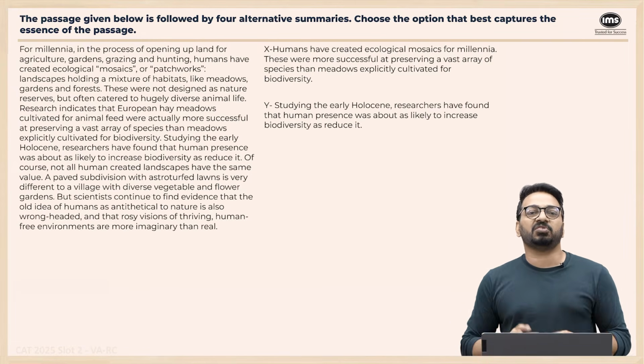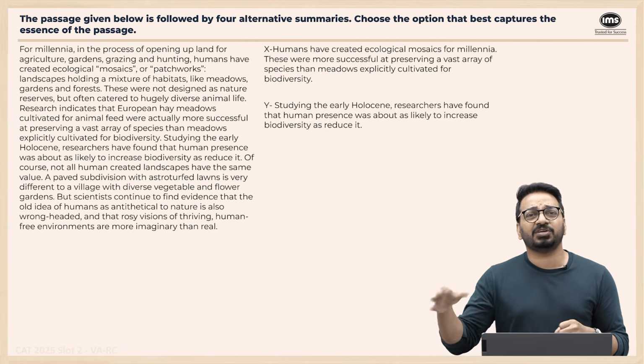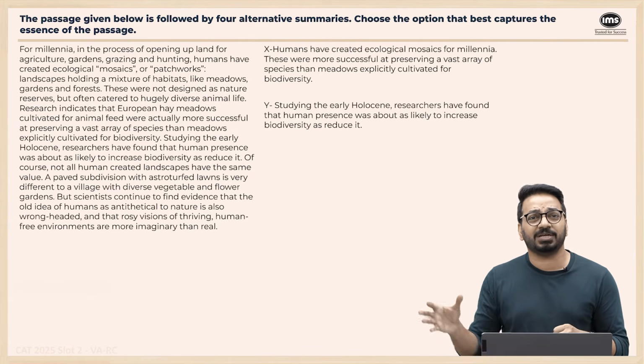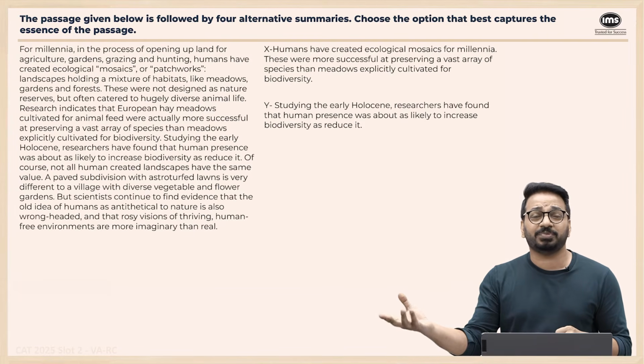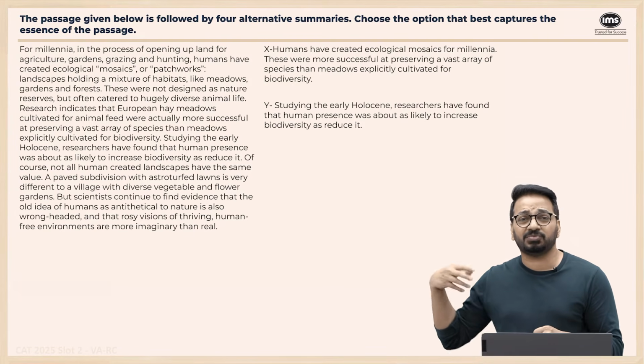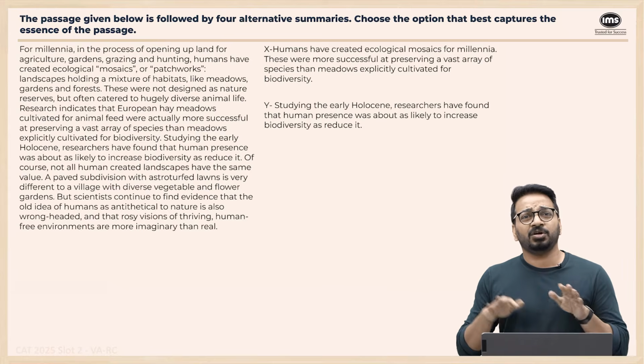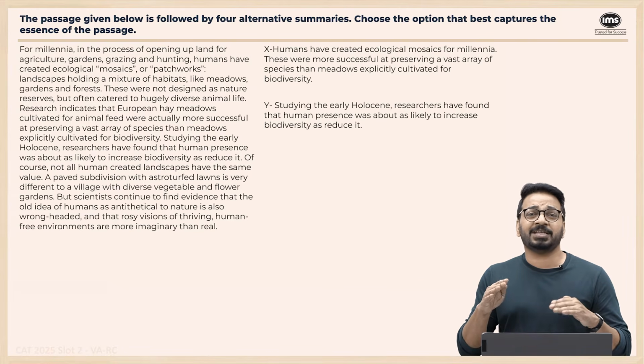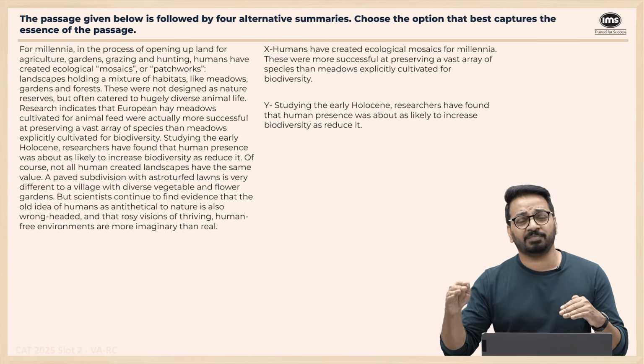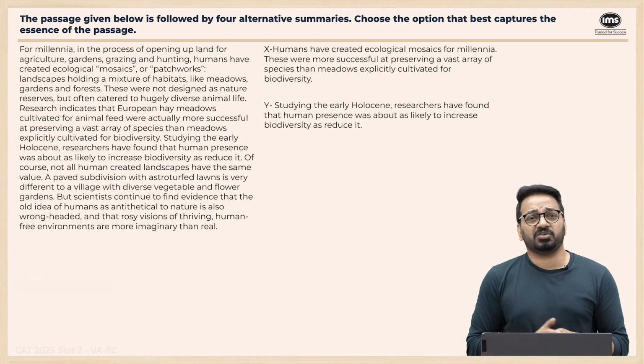So the main argument is coming here. Naturally, whatever humans created as a mosaic landscape increased or preserved biodiversity more than some things that were planned. Research has shown that more or less we are as likely to improve it as likely to harm it. All of this is coming to one argument.